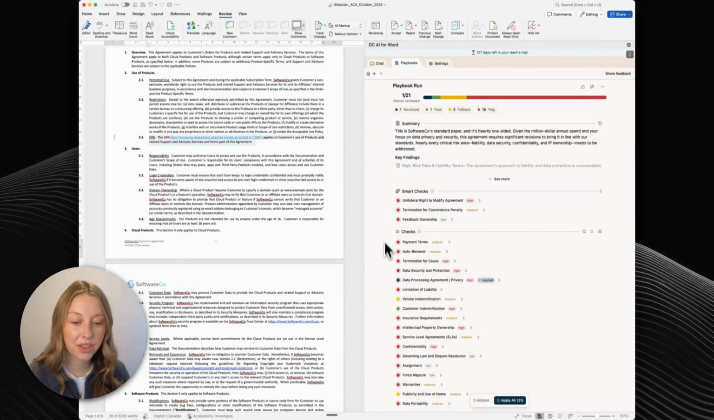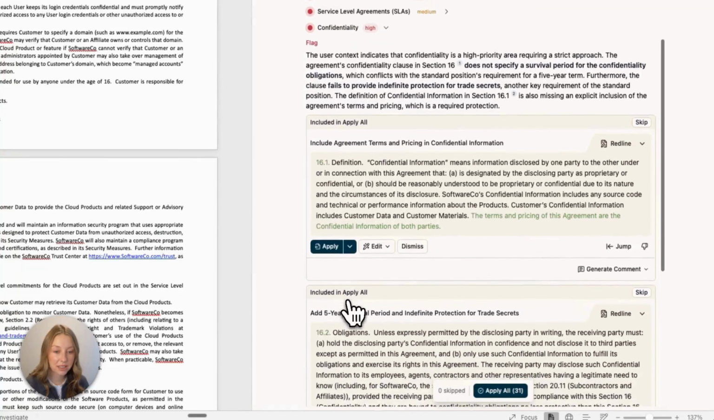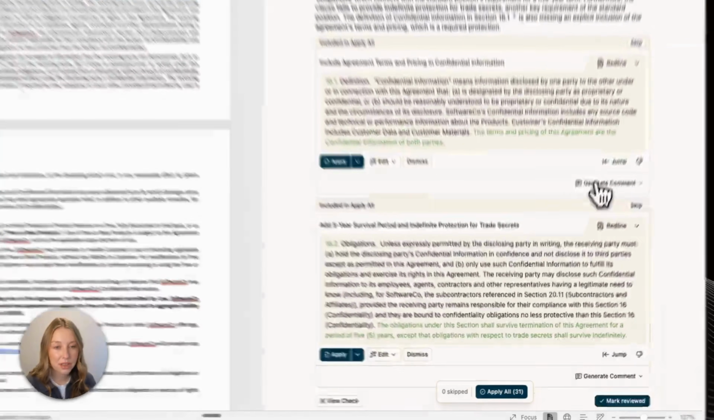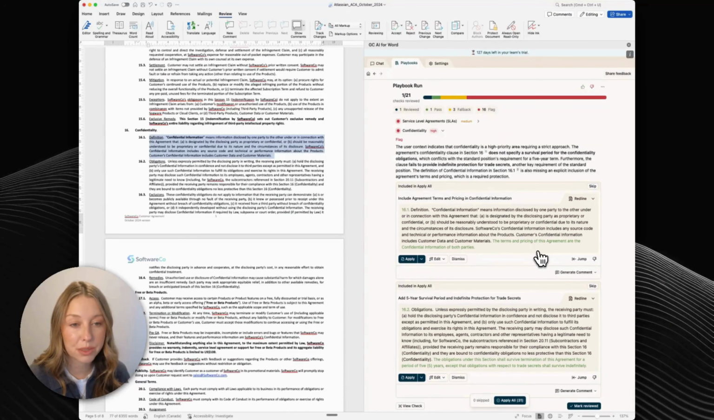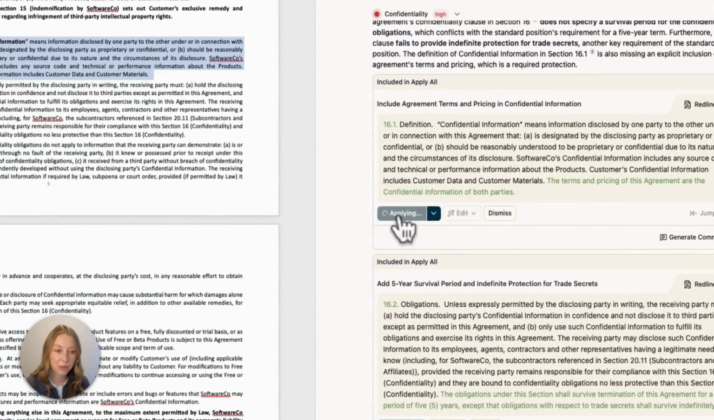Next, I'll take a look at the confidentiality check. The agreement's confidentiality clause doesn't meet any type of standard that I would agree to. There's a gap where it doesn't even include the terms and pricing of the agreement as confidential information. And here, I'm happy with what GC AI suggested. Pretty short, but gets to the point.